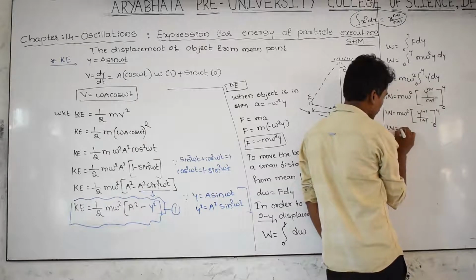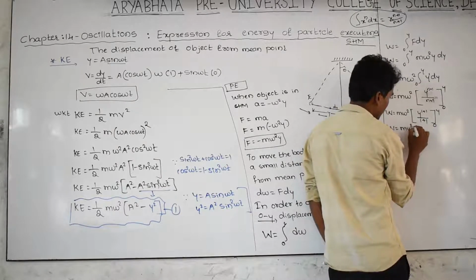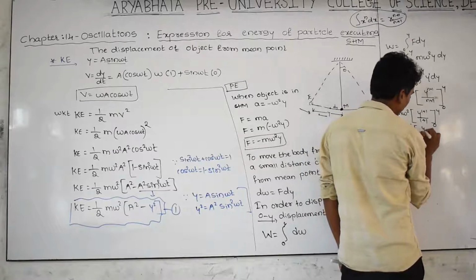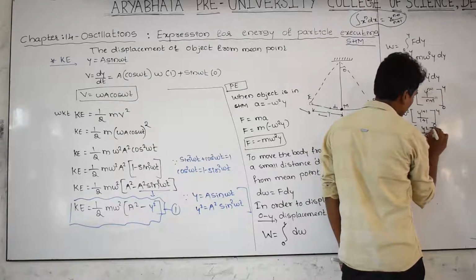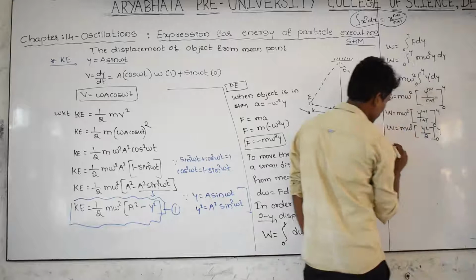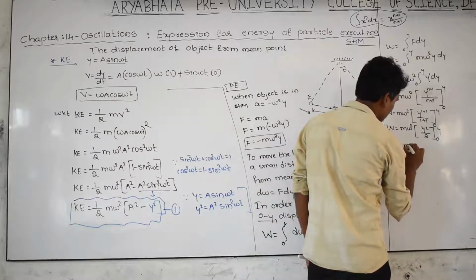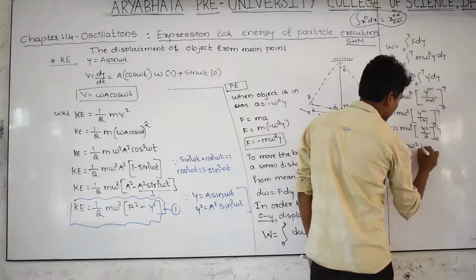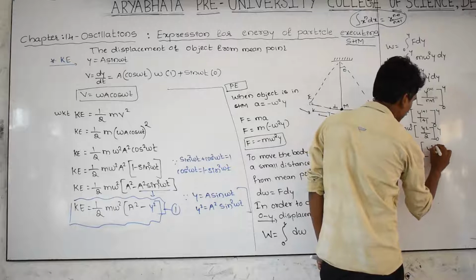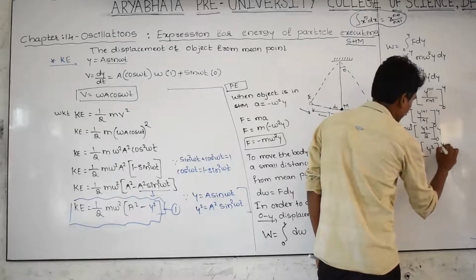Then W is equal to M omega square, this is equal to y square by 2, 0 to y. Take 2 outside, M omega square into 1 by 2, this is equal to y square, limit 0 to y.